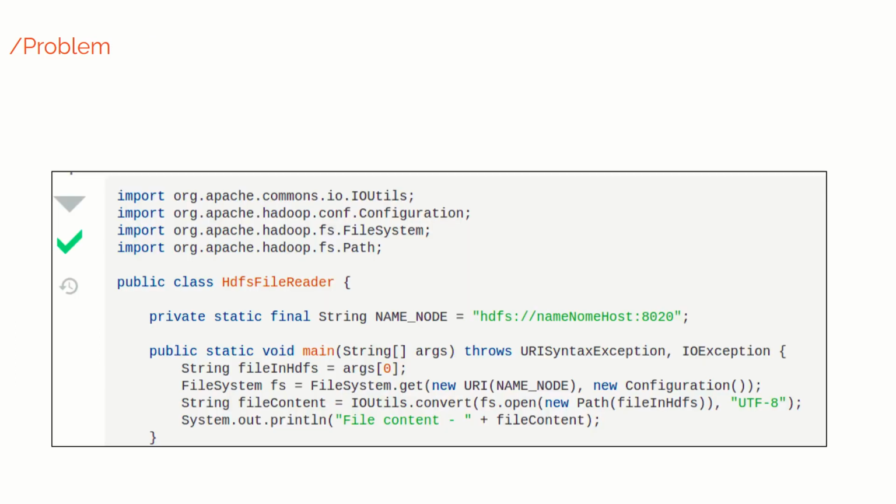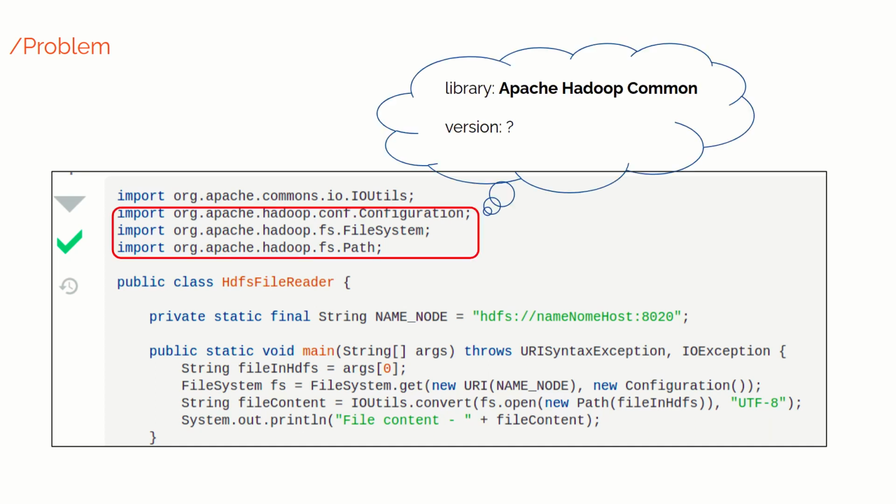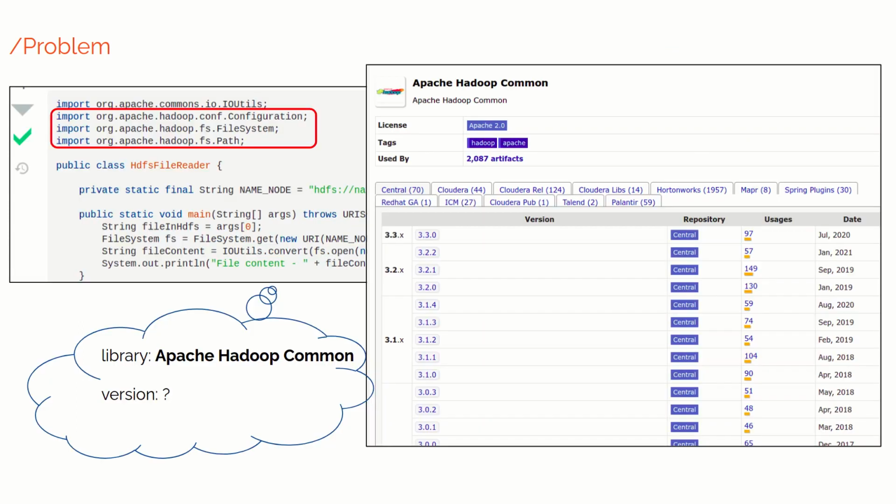For example, in the following code snippet, just by looking at the import statements, we can know which library is used. In this case, it's Apache Hadoop. However, it's not trivial which version of Hadoop is being used.